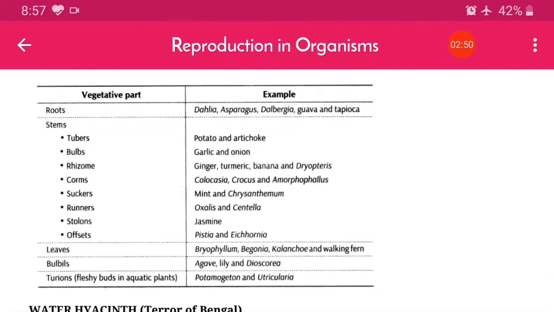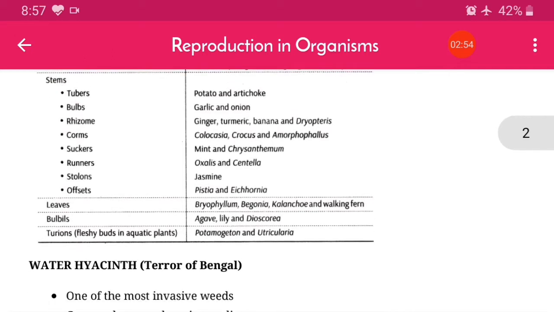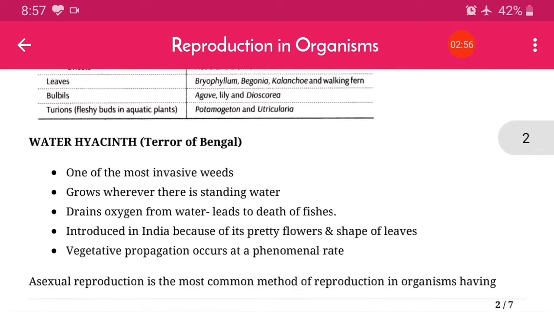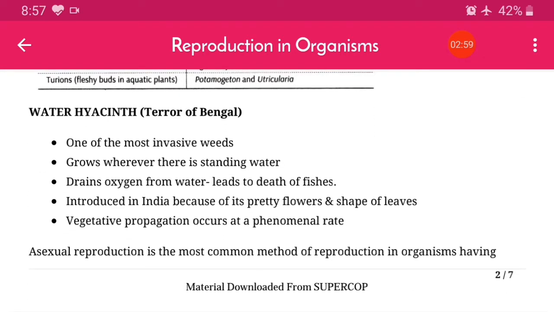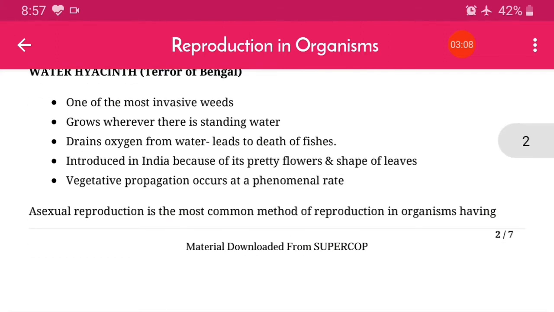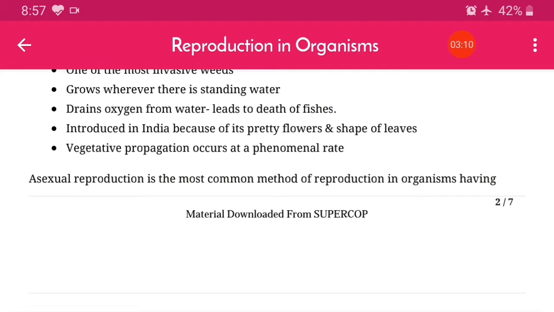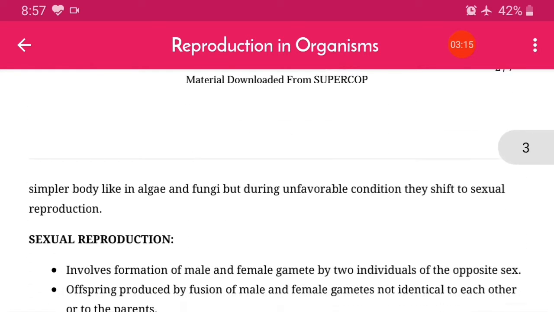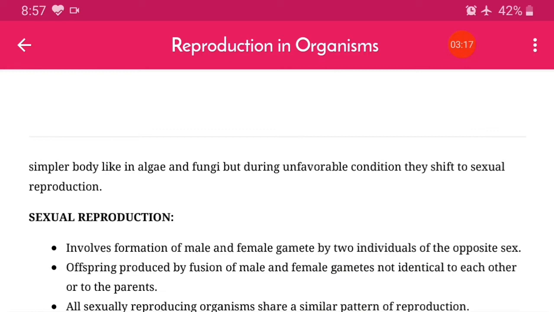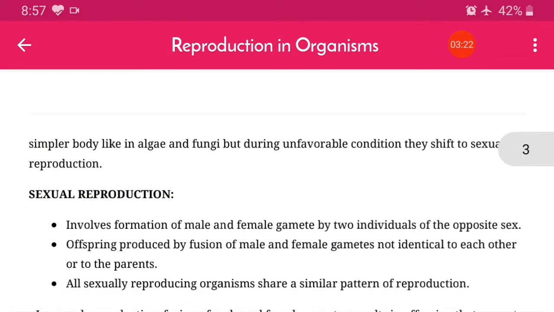The vegetative parts of different plants, that also we have seen. Water hyacinth, that is Terror of Bengal, is an addition for you. It is one of the most invasive weeds. Asexual reproduction is the most common method of reproduction in organisms having a simple body, like algae and fungi, but during unfavorable conditions they shift to sexual reproduction.